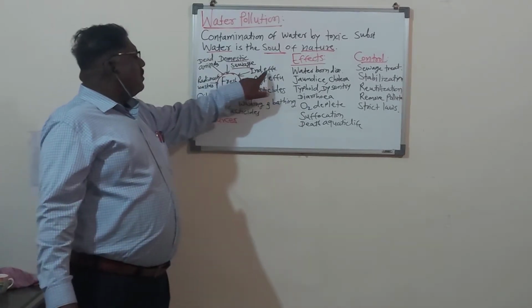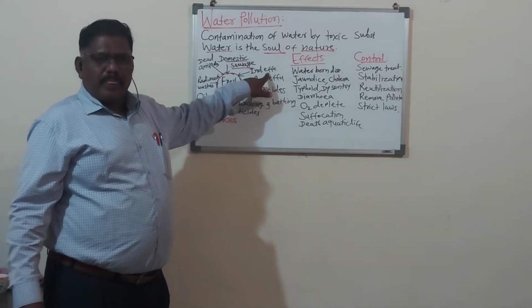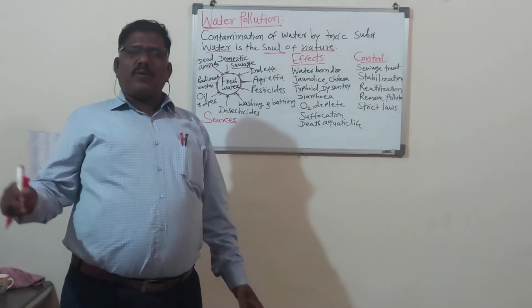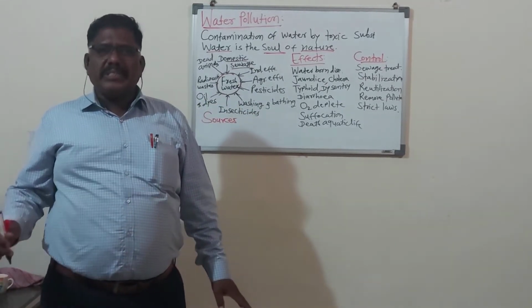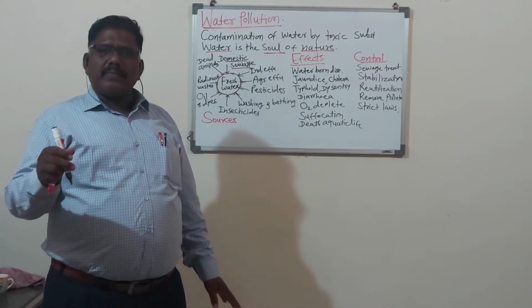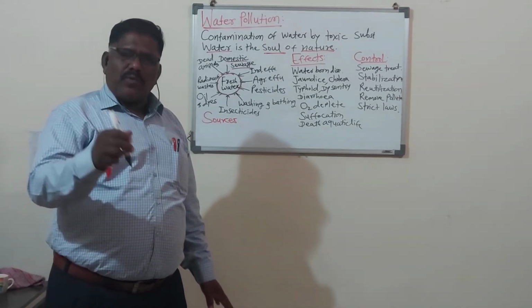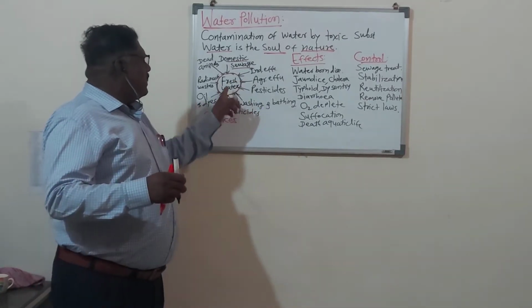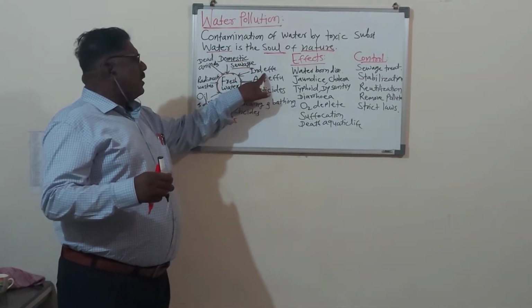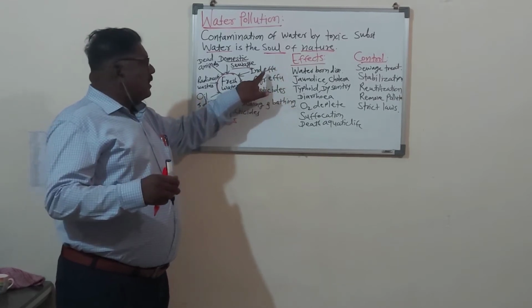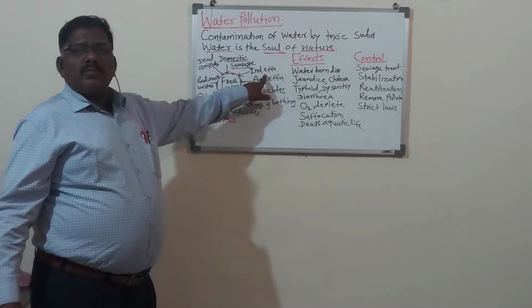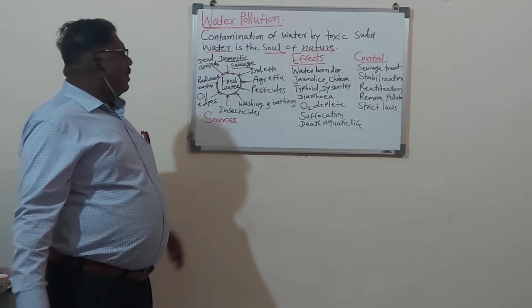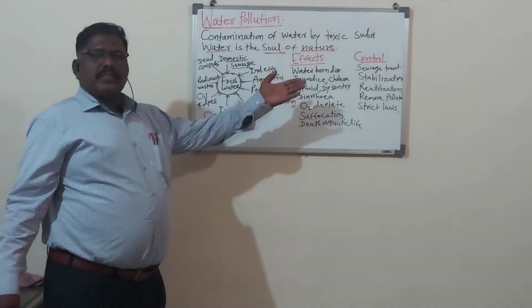Another type, the industrial effluents. Industrial effluents means the wastewater from industries and factories. The wastewater from any company is mixed in the fresh water. So that is called industrial effluents. So industrial effluents become a pollutant of water pollution. Similarly, agriculture effluents.